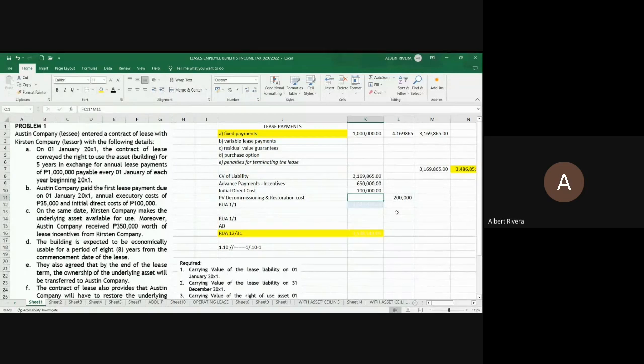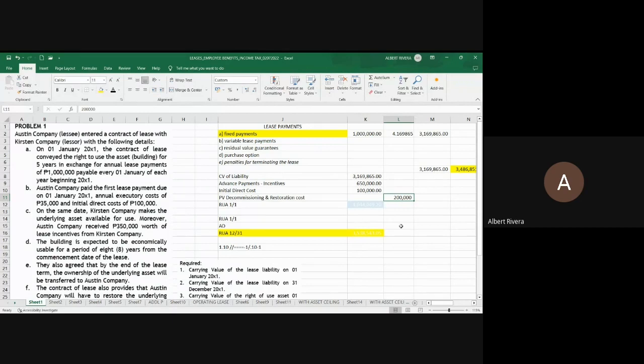Okay? Bakit? Kasi this is an amount that is to be incurred in the fifth year at the end of the lease term. And this is now a future amount. What we need is the present value. Since this amount is to be incurred on the fifth year, at the end of the lease term, we are talking to a specific period.